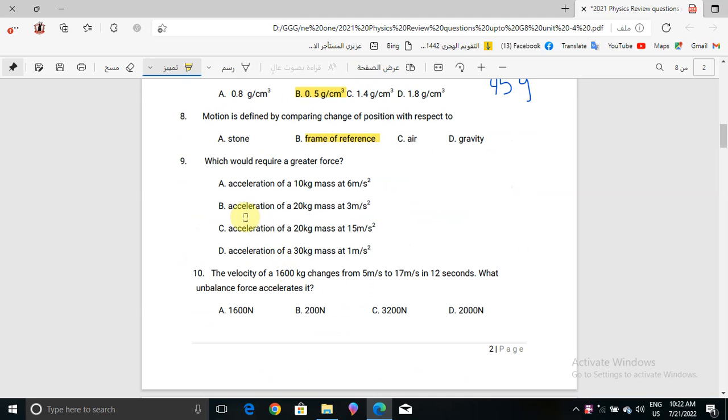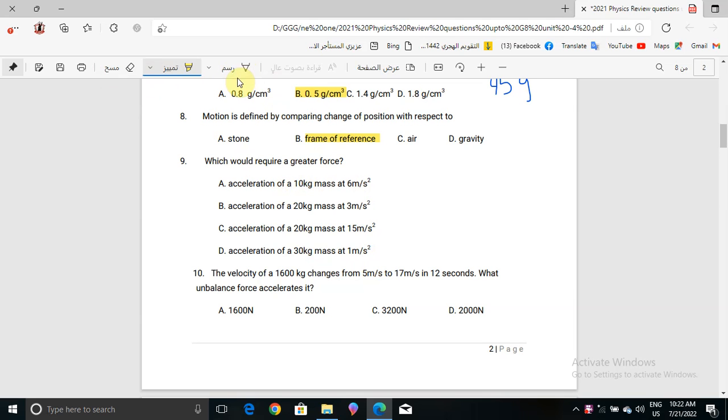Now question number 9, which would require a greater force: acceleration of a 10 kilogram mass at 6 meters per second square, or a 20 kilogram mass at 3 meters per second square, or a 20 kilogram mass at 15 meters per second square, or a 30 kilogram mass at 1 meter per second square?